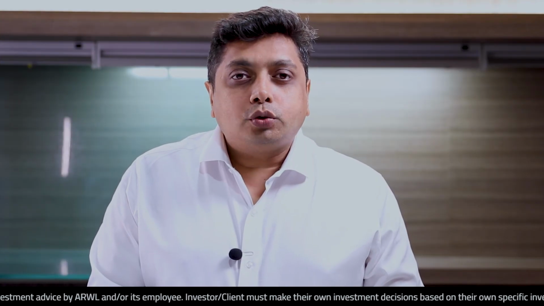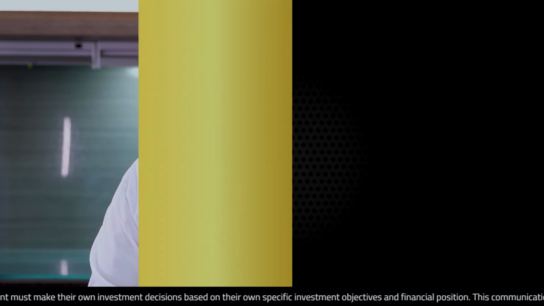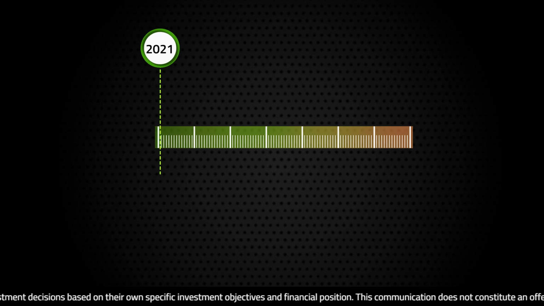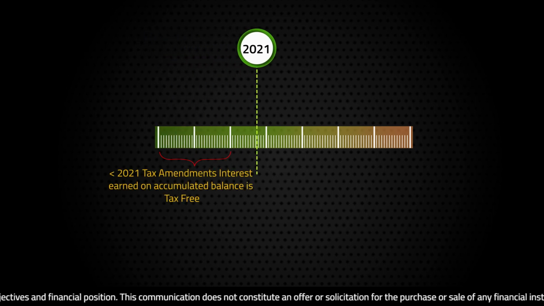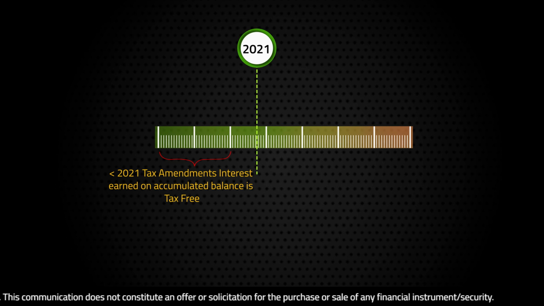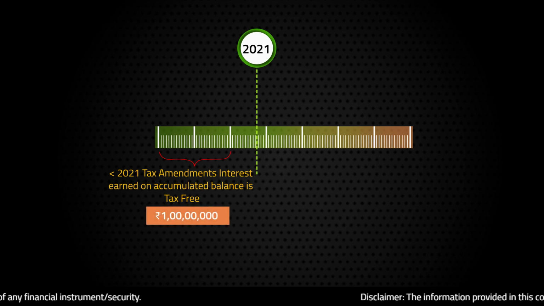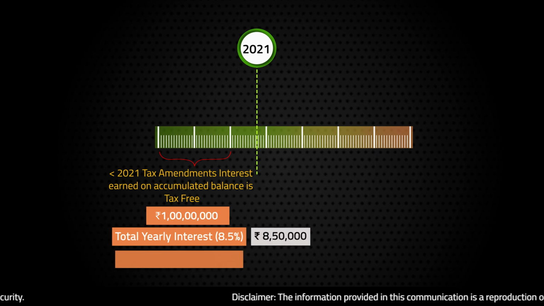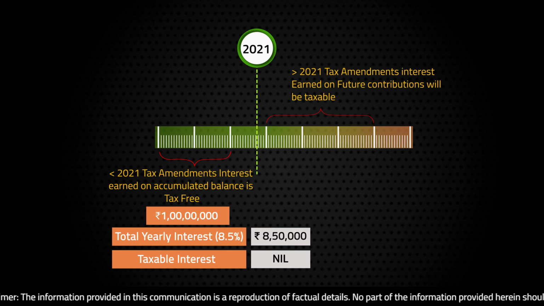Another question is, what happens to the interest earned on accumulated EPF balance before these tax amendments came into play? Since the tax amendment started from 2021, any accumulated balance or interest earned on the accumulated balance will continue to enjoy tax-free return. For example, one has an accumulated balance of 1 crore before 2021. One would continue to enjoy 8.5 lakh rupees tax-free on that accumulated balance. However, there will be taxation on any future contributions made, as we explained in the examples above.